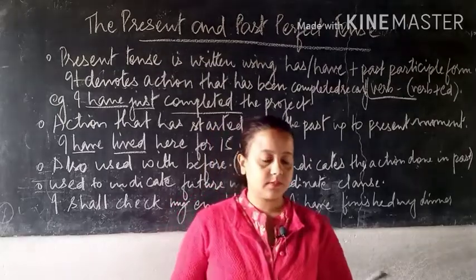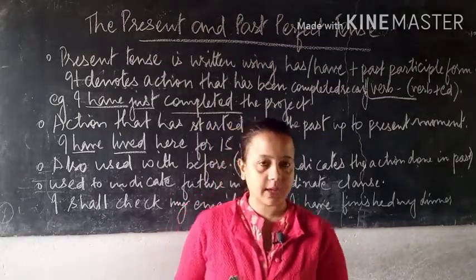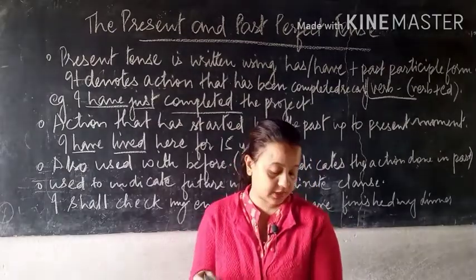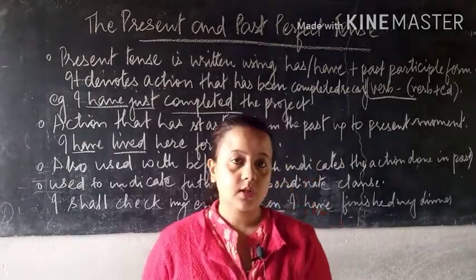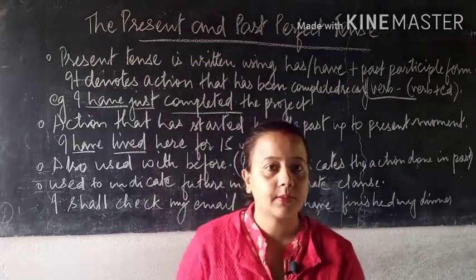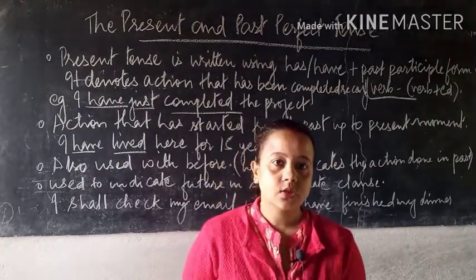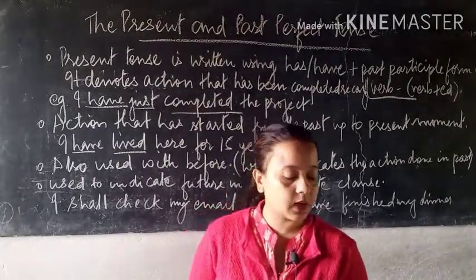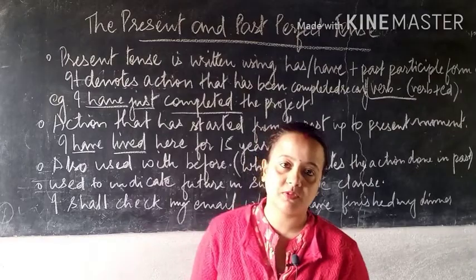Hello class, so let's be back with one other chapter from your book Fun with Grammar, that is chapter 12, on page number 74. So we were talking about tense. In our last class we had already done simple and progressive tenses. So today another set of tenses that we are coming up with is the present and past perfect tense.